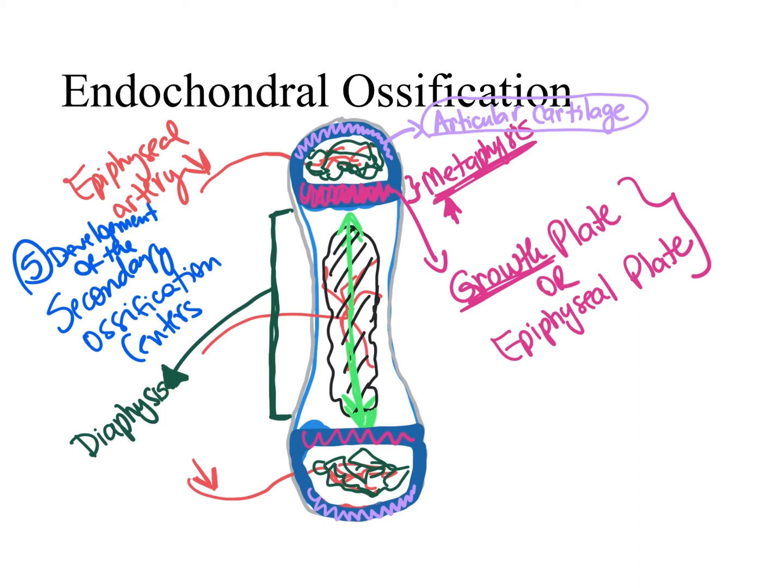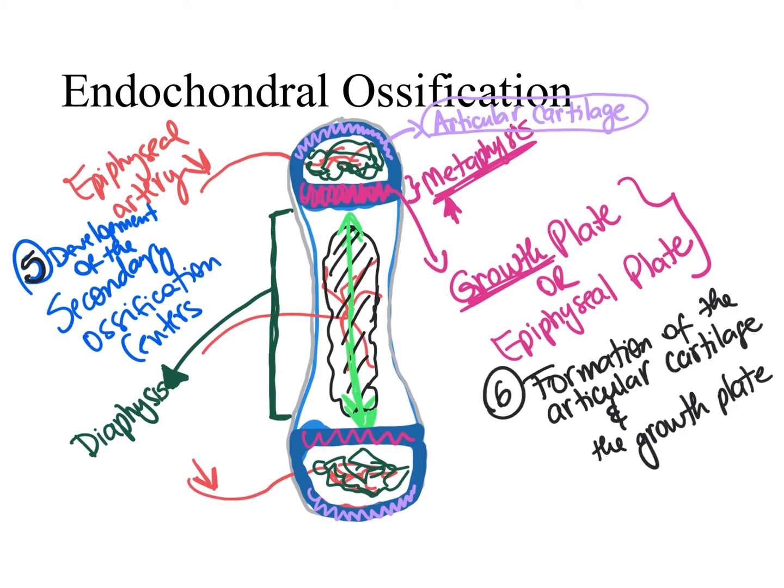Now, keeping this in mind, you can conclude that if the fifth step of the endochondral ossification was the development of the secondary ossification centers, the next step is the formation of the articular cartilage and also the formation of the growth plate. So, as a summary, what are the 6 steps of endochondral ossification? Number 1, formation of a cartilage model. Number 2, growth of the cartilage model. Number 3, primary ossification center development. Number 4, the formation of the medullary cavity. Number 5, the development of the secondary ossification center. And finally, number 6, the formation of the articular cartilage and the growth plate.